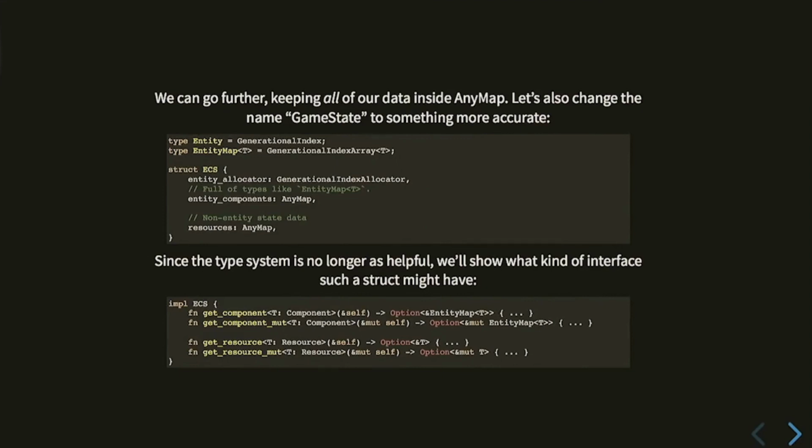We have these AnyMaps. The type system stops being helpful. So you might have an interface like this. So you can get a component out based on some type T. You can get a resource out based on some type T. And we've added these component and resource traits, which I'll talk about in a second. But this is an ECS system.